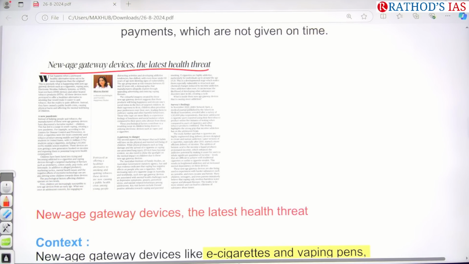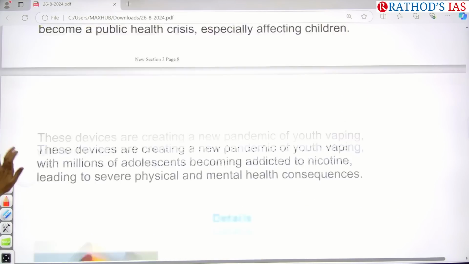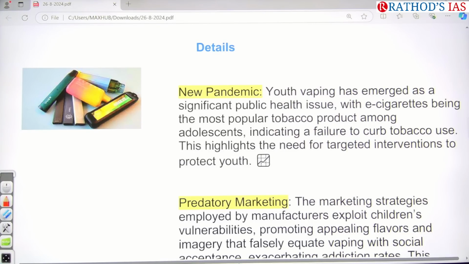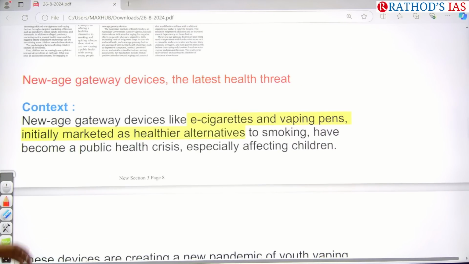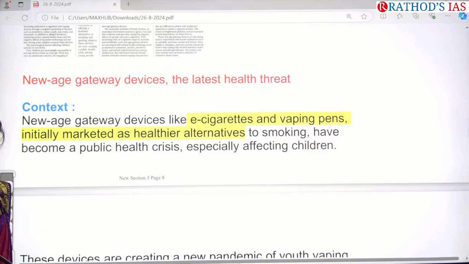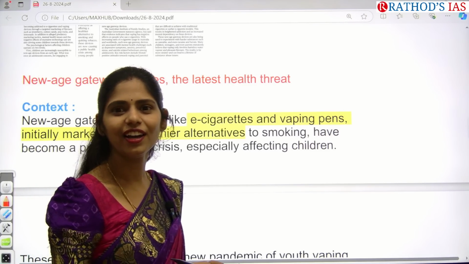Okay. So if you have a habit of smoking, we are getting some new gateway devices. Have you seen this image anywhere? This kind of devices? I know you have that habit of smoking, that's why you're saying. Okay, tell me what is this device? It is called vaping, vapor, youth vaping. So actually here the problem is now we are getting some new gateway devices like e-cigarettes. What are these e-cigarettes? Electronic cigarettes.